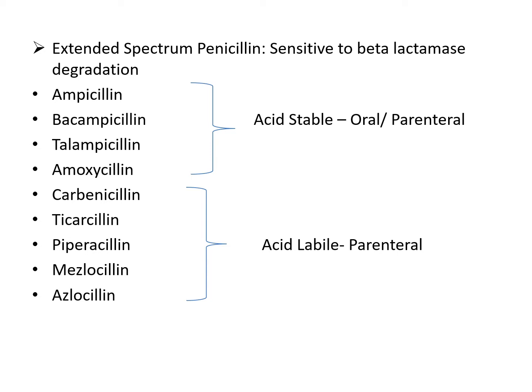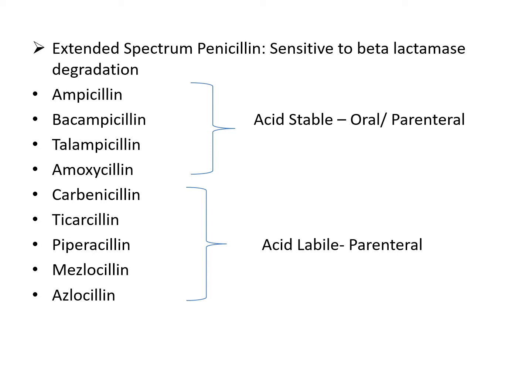Then extended spectrum penicillin. Extended spectrum penicillins are sensitive to beta lactamase enzyme. We know that beta lactamase enzyme is produced by microorganisms. Extended spectrum penicillins: ampicillin, bacampicillin, talampicillin, amoxicillin.